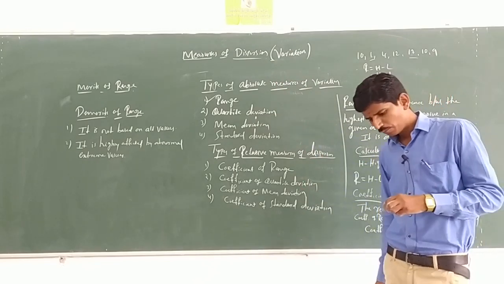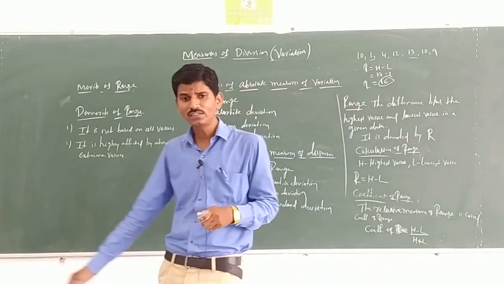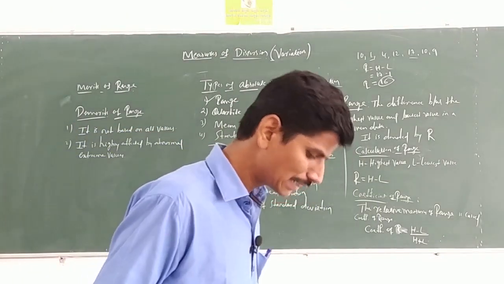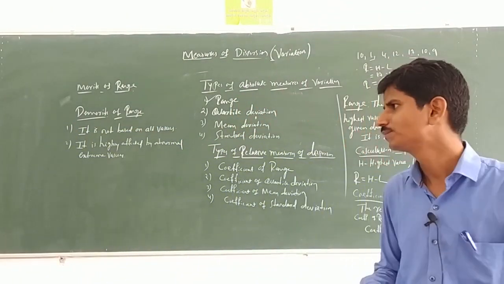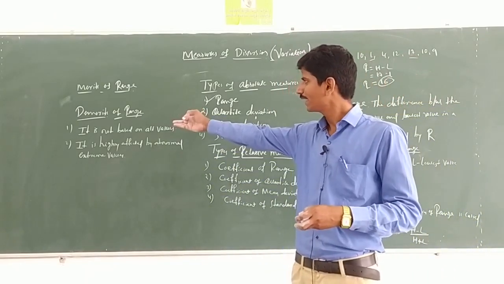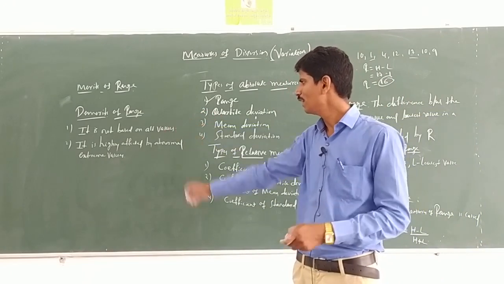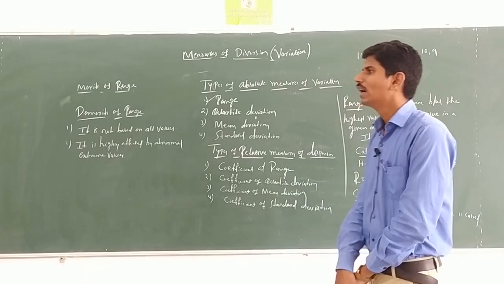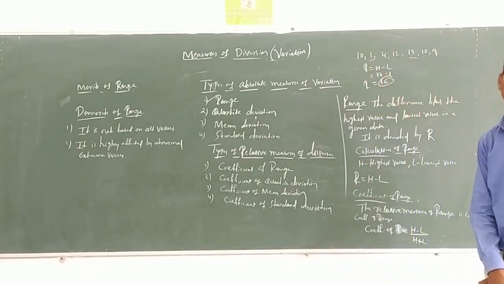Just got it? What are the merits? Here the first merit is what? It is easy to understand and simple to calculate. Second, it is well defined by a mathematical formula. Drawbacks: it is not based on all the values and it is highly affected by extreme values. Okay, it is about range and coefficient of range.